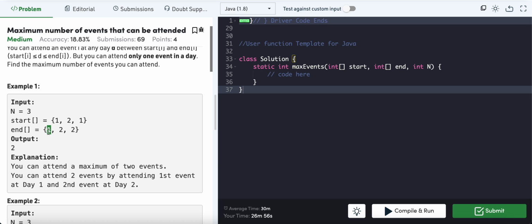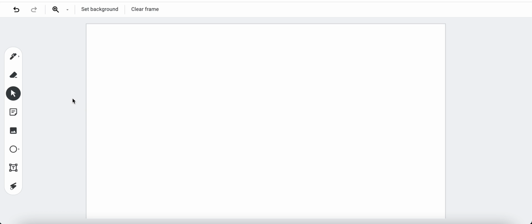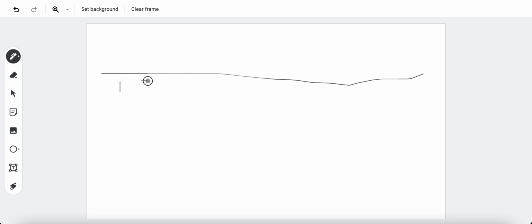So basically, if we consider a line here, okay, this is 1 2 3 4 5, just a number line, and we are having an event that started day 1 and ended day 1. We are having another event that started day 2 and ended day 2.